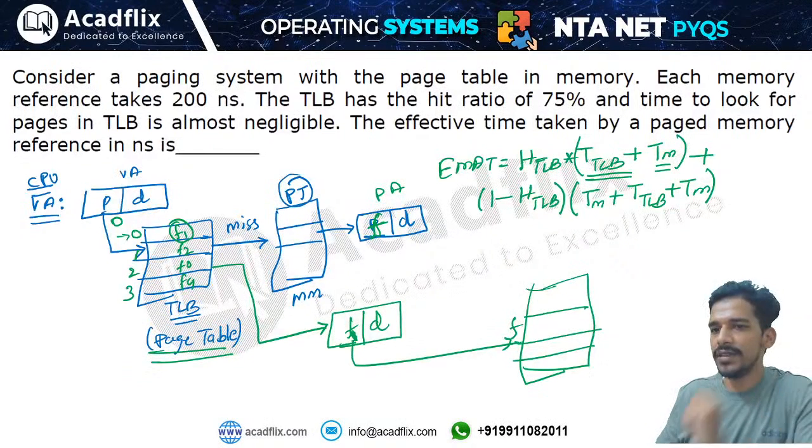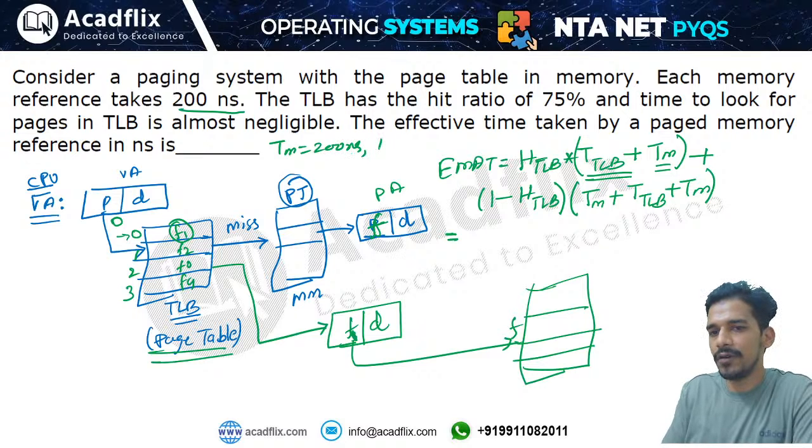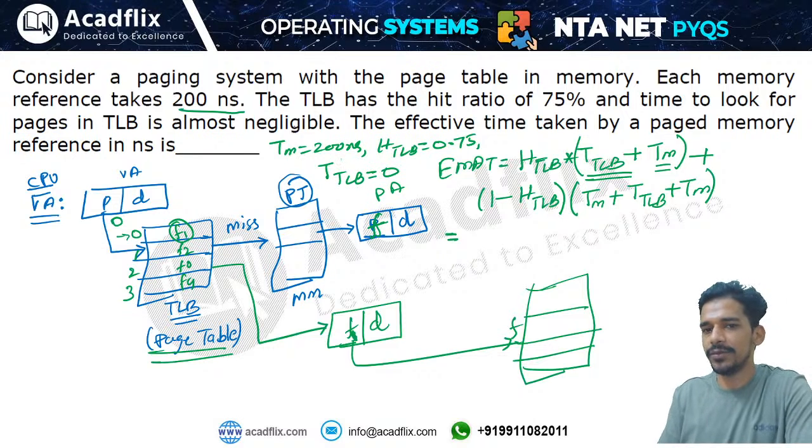So the formula will be this. In this everything is given. For example, in this question it is given that memory reference takes 200 nanoseconds. That means memory access time is given 200 nanoseconds, right? Hit ratio of TLB is given 0.75, right? And TLB access time is negligible. It is given that TLB access time is 0, negligible.